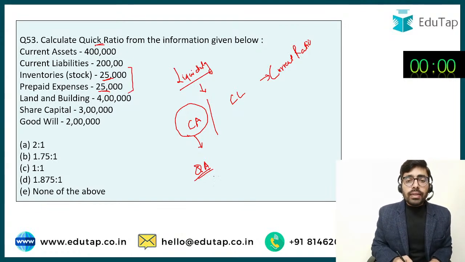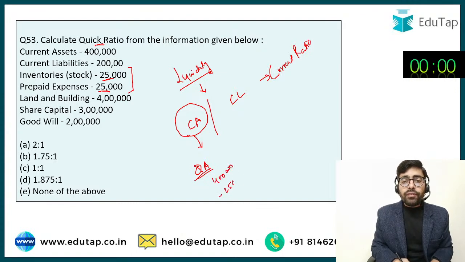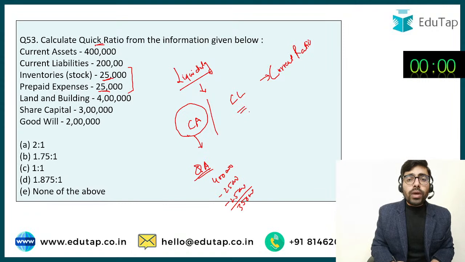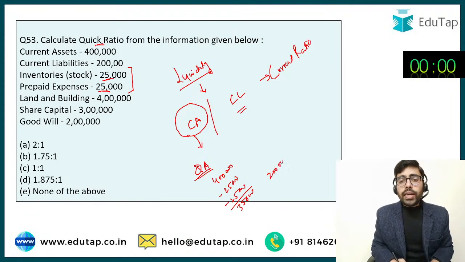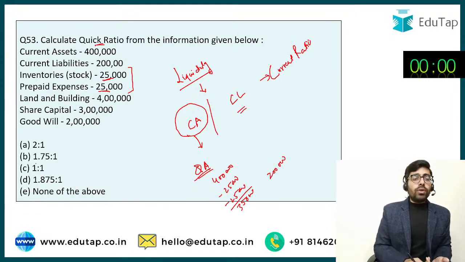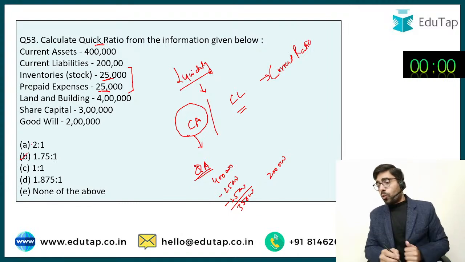So from the current assets, that is 4 lakh, what are we going to exclude? 25,000 and 25,000. So this is going to come out to 3,50,000. And current liabilities we are already given, 2 lakh. So if you compute the ratio, it is going to come to 1.75:1.